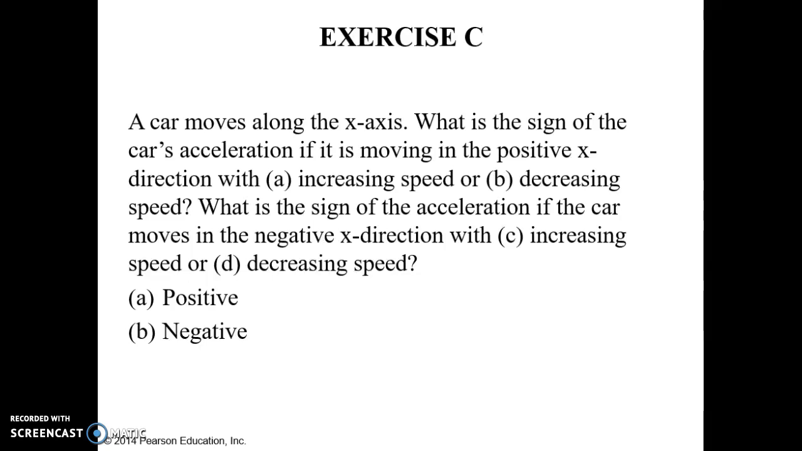Now, what is the sign of the acceleration if the car is moving in the negative x direction? With increasing speed, the acceleration must also point in the negative direction, the same direction as movement or the same direction as velocity. So two vectors pointing in the negative direction will cause increasing speed. And then for decreasing speed, that's right, the positive direction. So the velocity is pointing in the negative direction, acceleration is pointing in the positive direction. Two opposite directions mean decreasing speed.